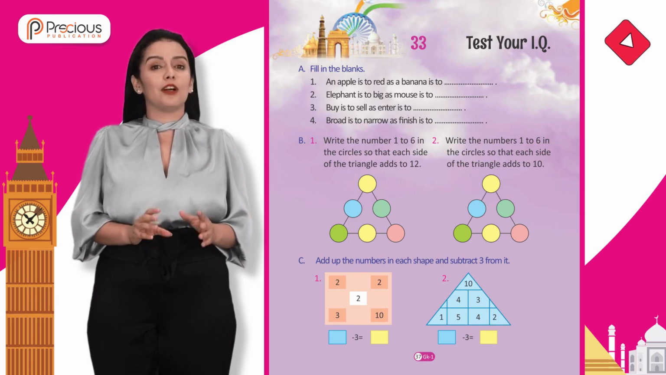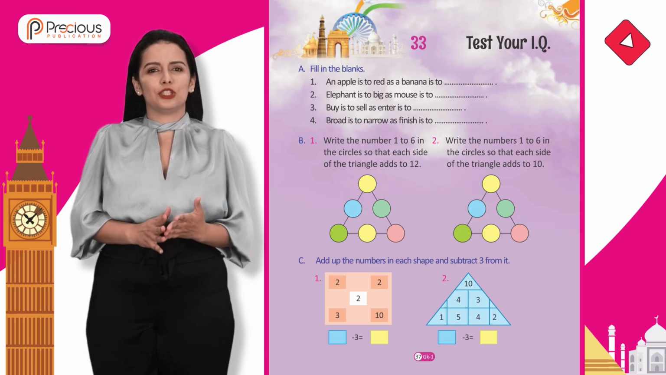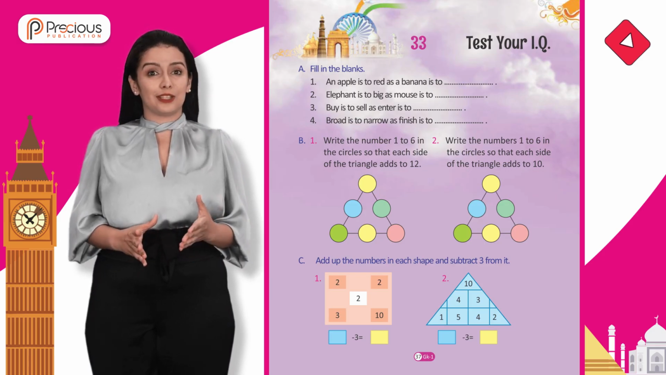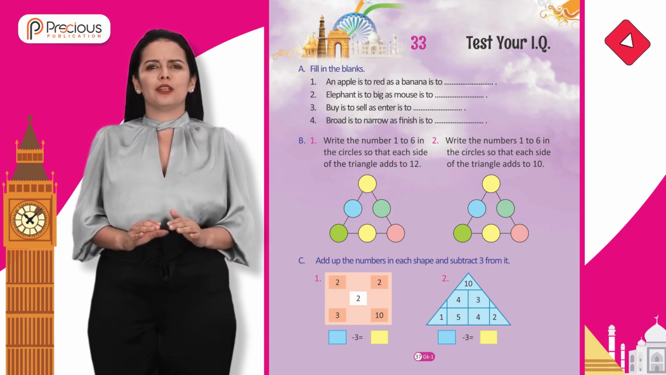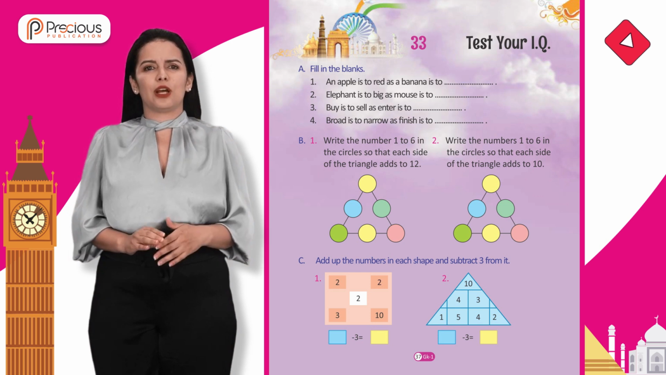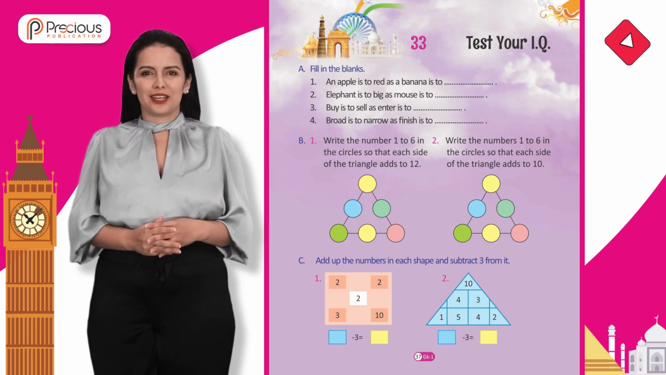B. 1. Write the number 106 in the circles so that each side of the triangle adds to 12. 2. Write the numbers 106 in the circles so that each side of the triangle adds to 10. C. Add up the numbers in each shape and subtract 3 from it.